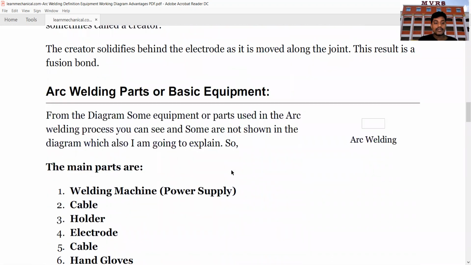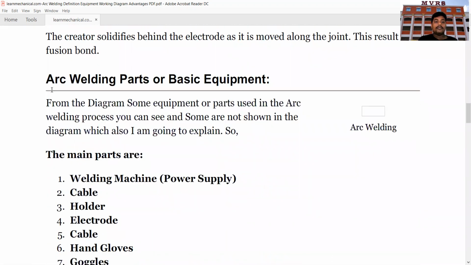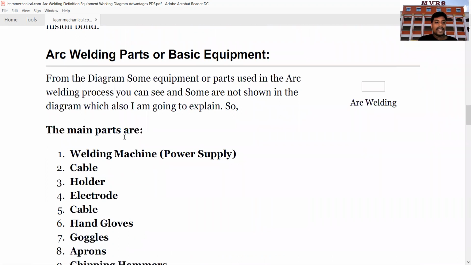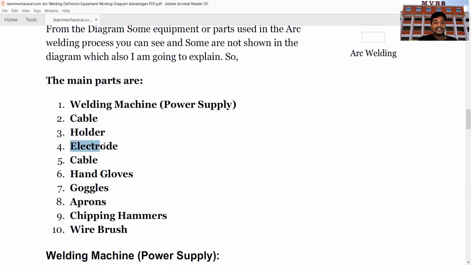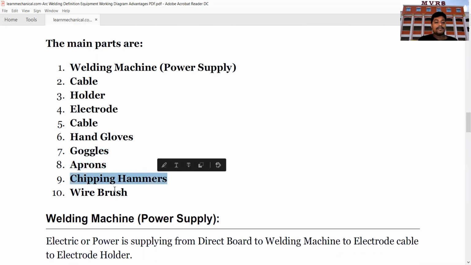Okay. Next, what are the various parts of arc welding? These are the main parts of arc welding. First one is the welding machine. Second one is the cable. Third one is the holder. Fourth one is the electrode. Fifth one is the cable. Sixth one is the hand gloves. Seventh one is the goggles. Eighth one is the aprons. Ninth one is the chipping hammers. And tenth one is the wire brush.